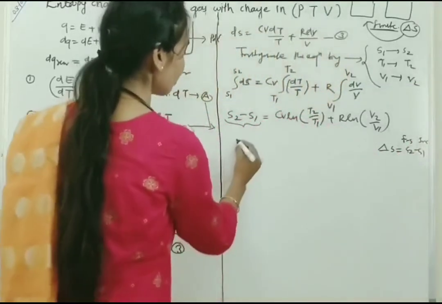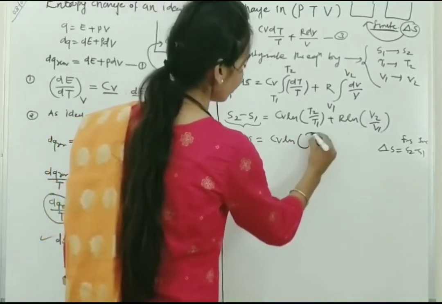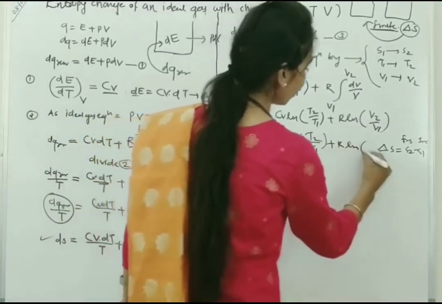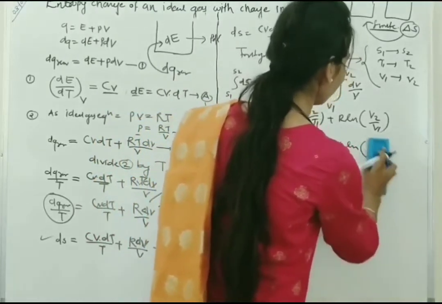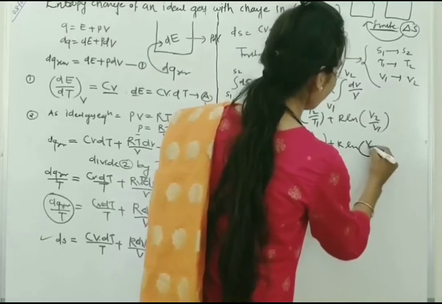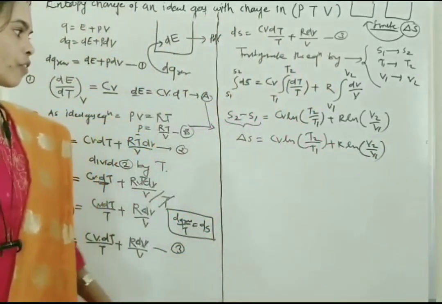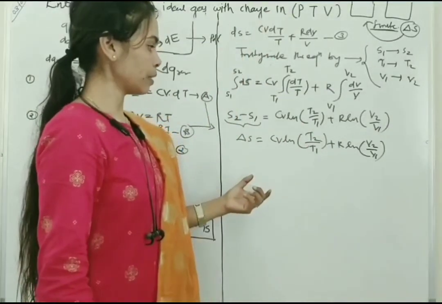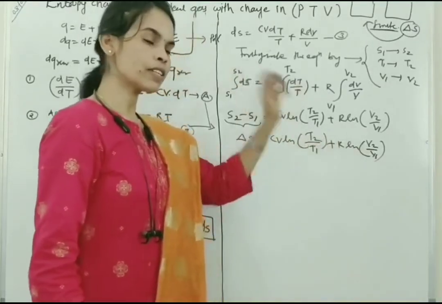So we can write delta S is equal to Cv ln T2 upon T1 plus R ln V2 upon V1. This is the well-known equation for the change in entropy for an ideal gas system, which depends upon the temperature and volume. This is the first equation.